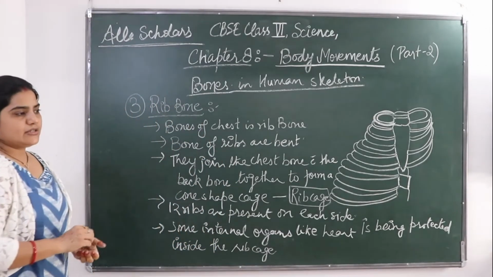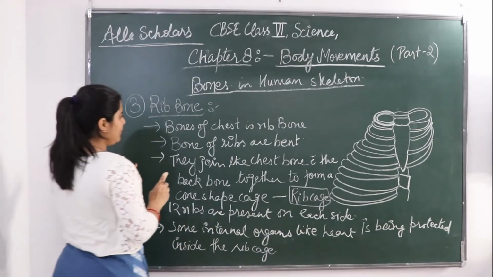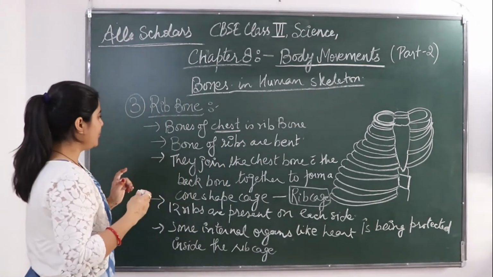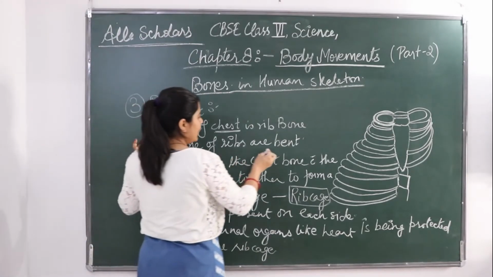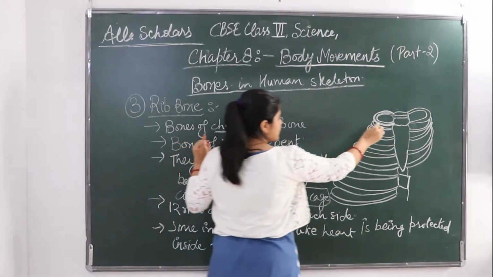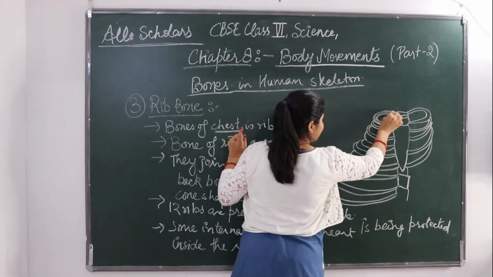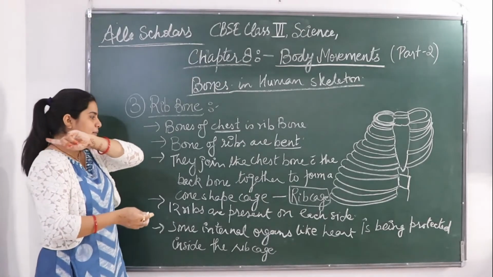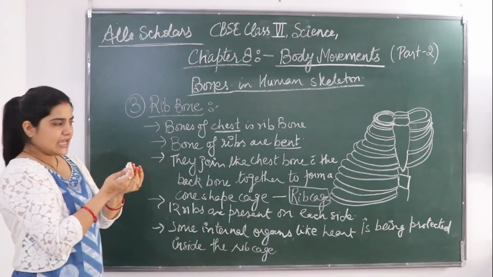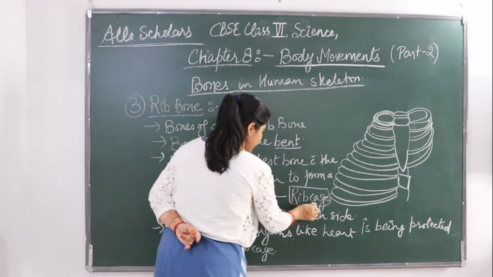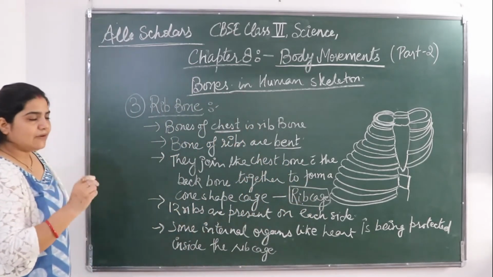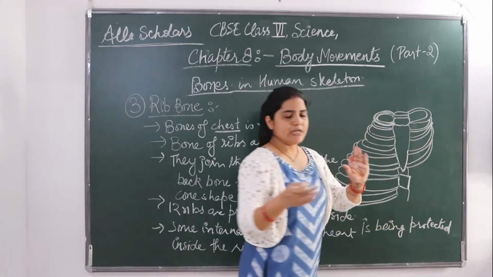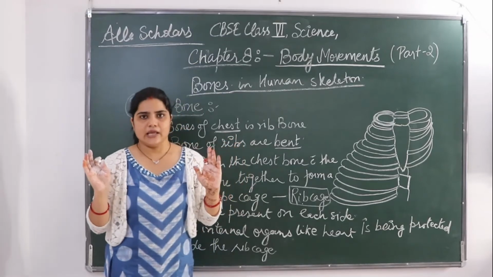Okay, so let's talk about the rib bone. Rib bone is the bone at our chest. These bones are in a bent form. You can see these are the bendings of rib bones. They join from the chest bone to the backbone to form a cage, and that cage is called the rib cage. 12 ribs are present on both sides, 12 right and 12 left.